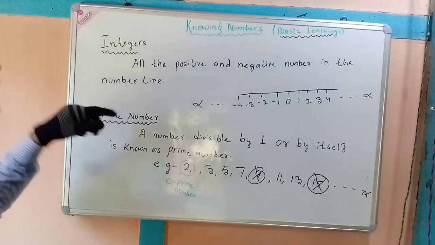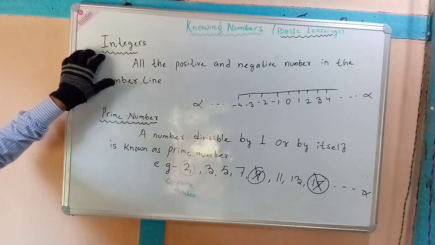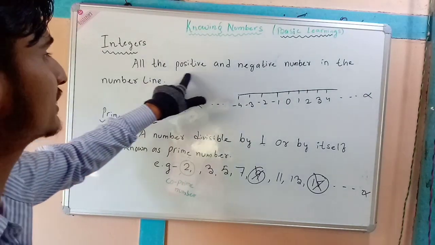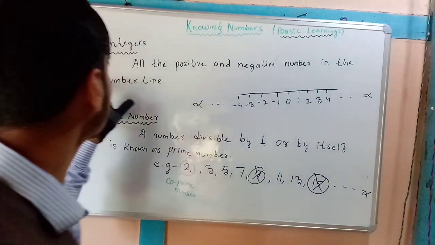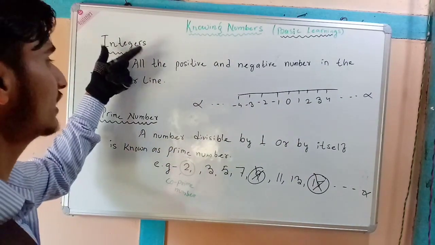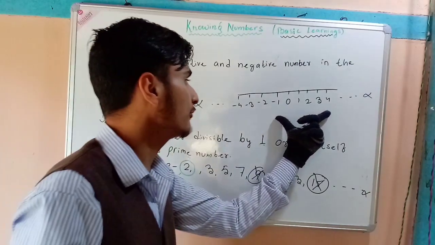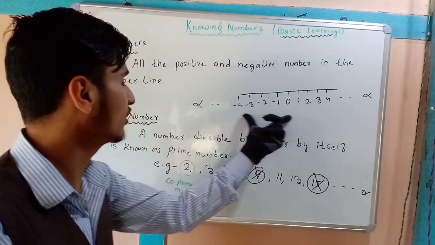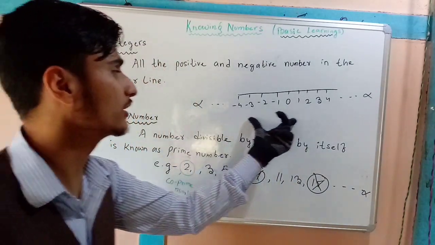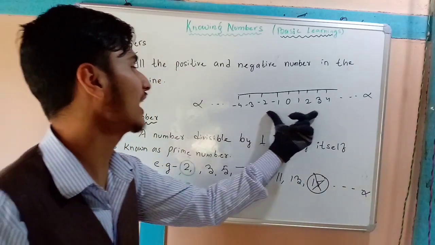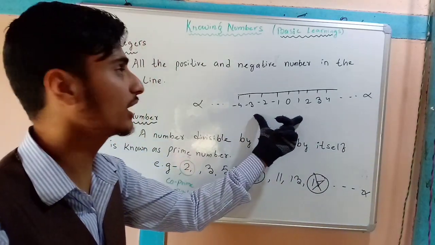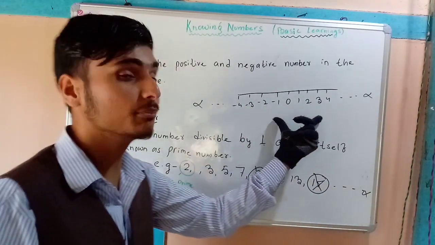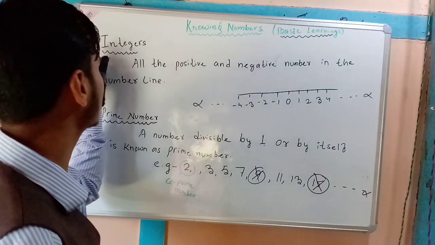Next we will learn integers. What is an integer? All the positive and negative numbers on the number line are known as integers. See, I have plotted a number line. With the help of this number line, we can know what numbers will be in integers.